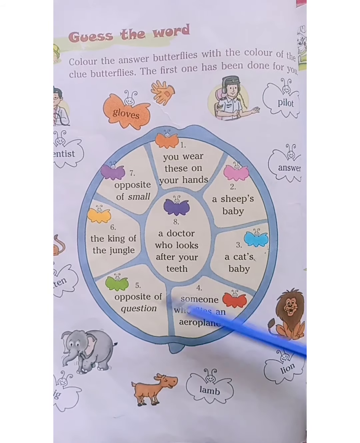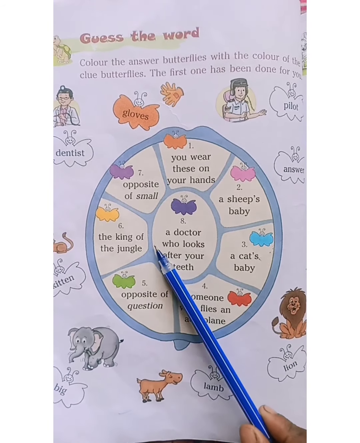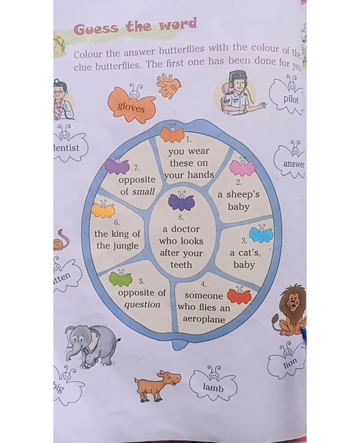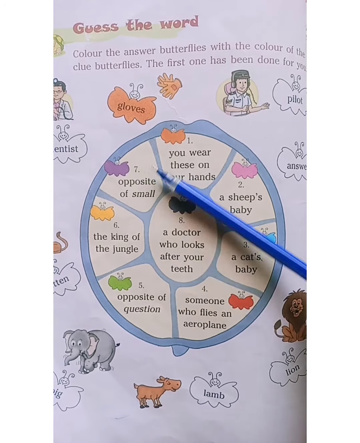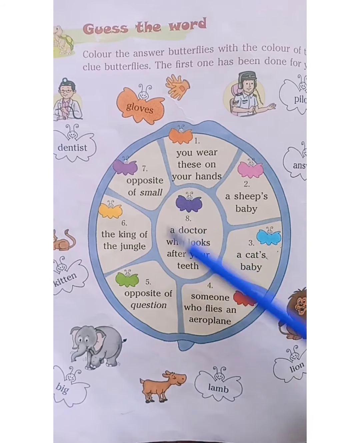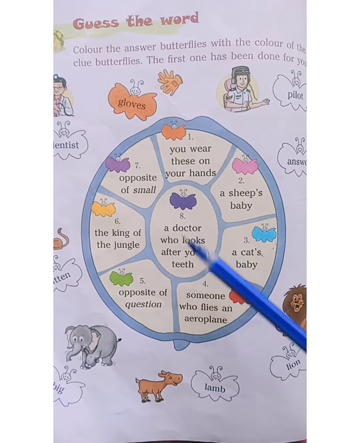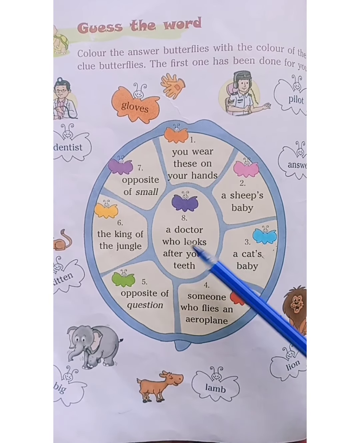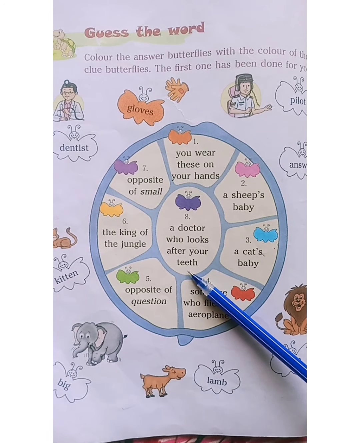Yes. Question, opposite, answer. Sixth one, the king of the jungle. Who is the king of the jungle? Yes, lion. Then, seventh question, opposite of small. Small opposite? Yes. Then, eighth question, a doctor who looks after your teeth.